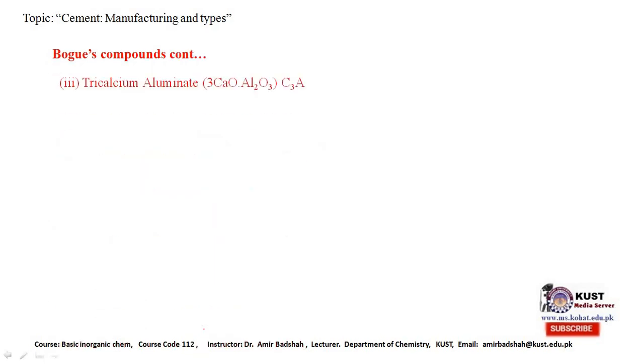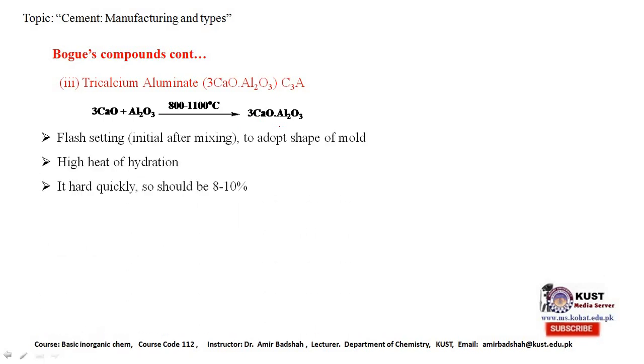The third one is tricalcium aluminate, which is represented by the formula C3A. Tricalcium aluminate is formed by the reaction of calcium oxide with aluminium oxide, alumina, at 800 to 1100 degrees C in the rotary kiln, and as a result of this reaction tricalcium aluminate is obtained.